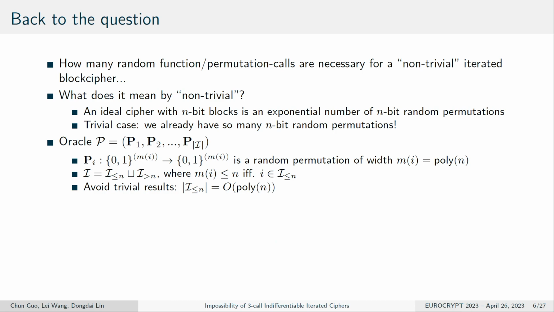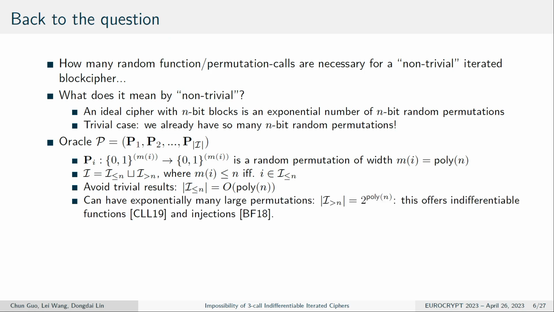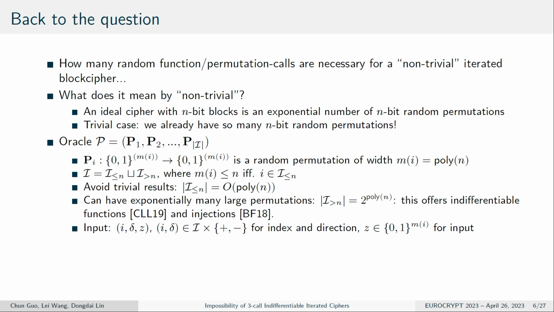As mentioned, we avoid the trivial case by limiting the number of m-bit permutations to polynomial size. But for sizes larger than m bits, we can have exponentially many, because this offers independent functions and injections. Here is the notation: the input is a tuple (i, δ, z), where i denotes the index, δ the direction, and z is the input.